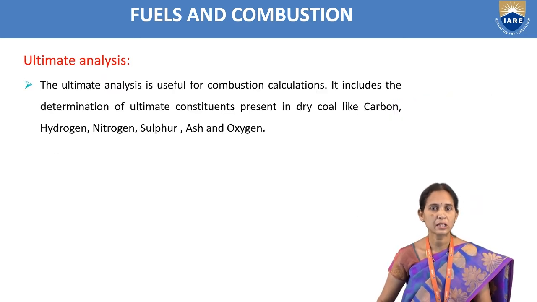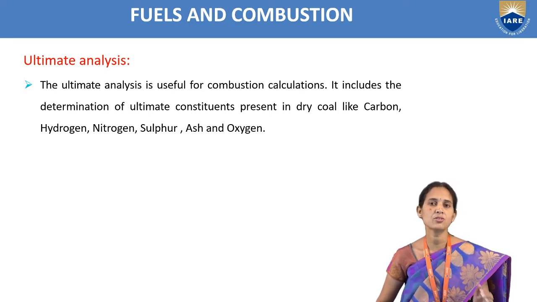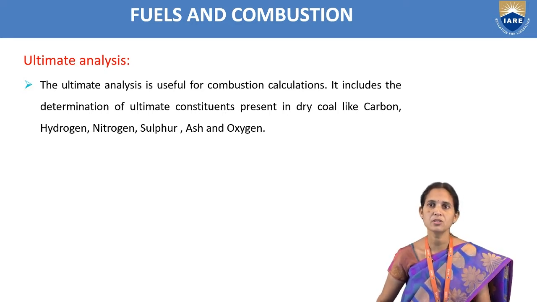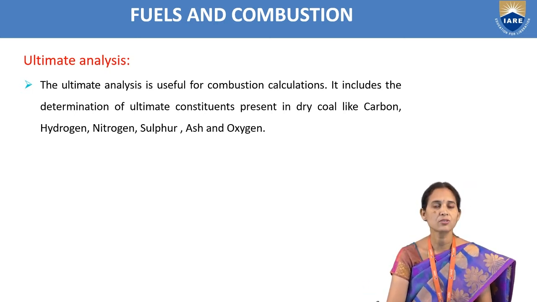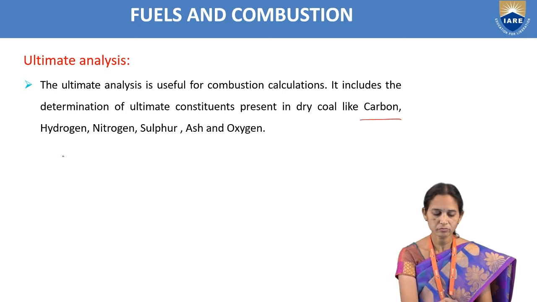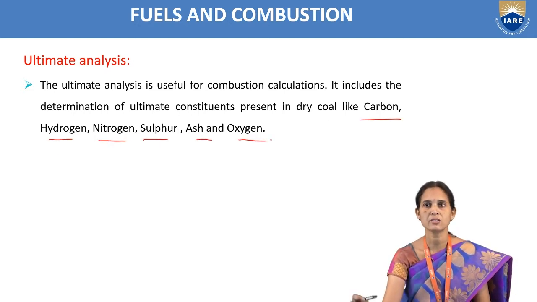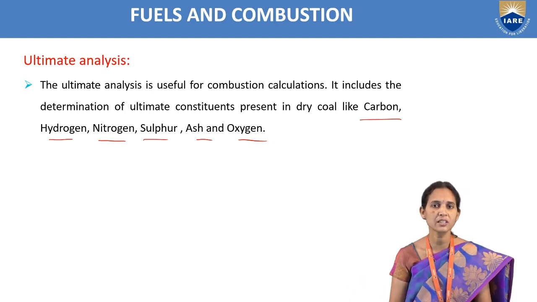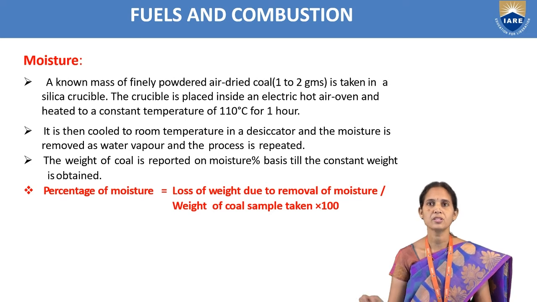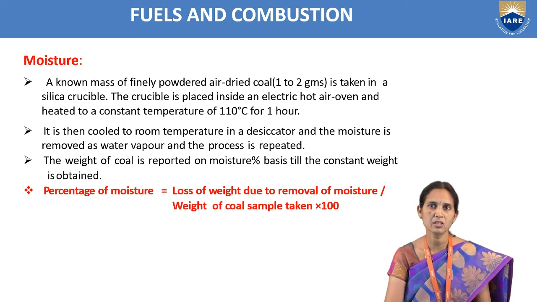And the next type is ultimate analysis. The ultimate analysis is also known as elemental analysis. In this analysis we are going to determine percentage of carbon, percentage of hydrogen, percentage of nitrogen, percentage of sulfur, and percentage of oxygen. So this is called elemental analysis. It is also known as qualitative analysis of coal. So first we are going to discuss proximate analysis.